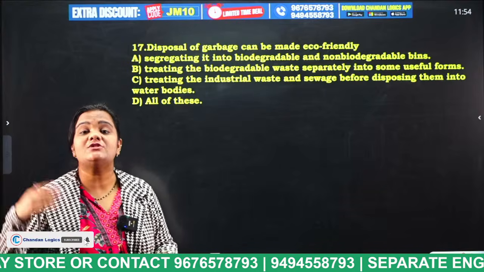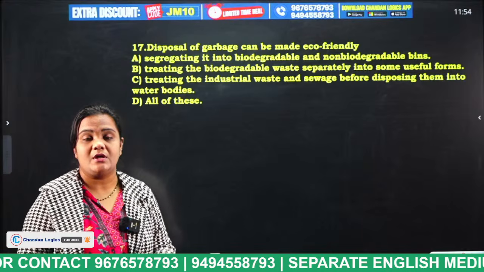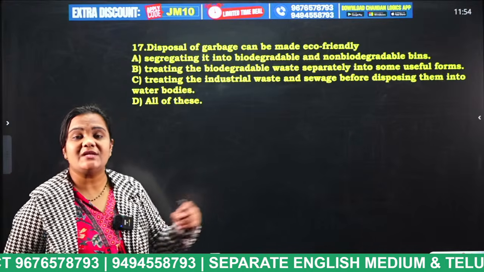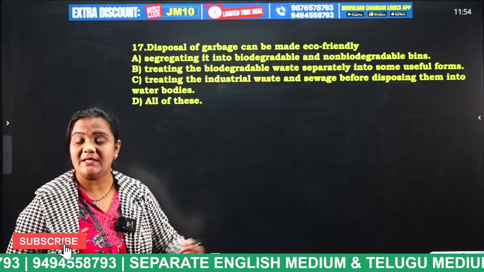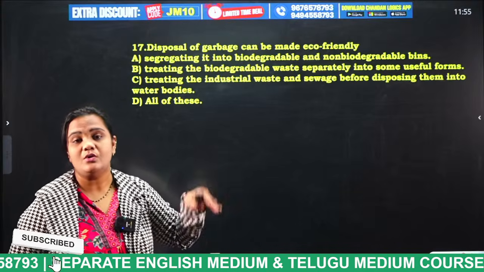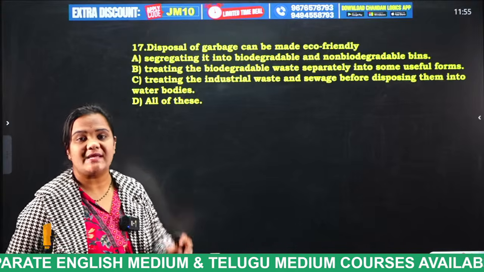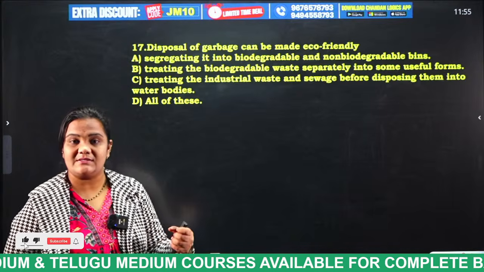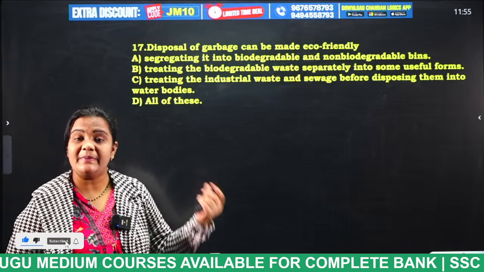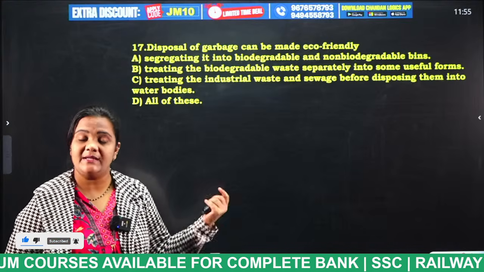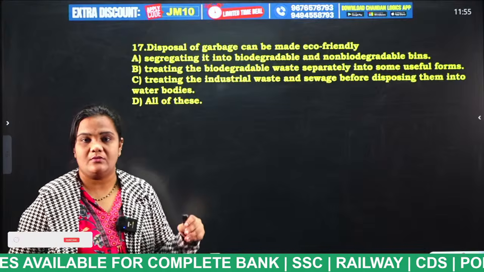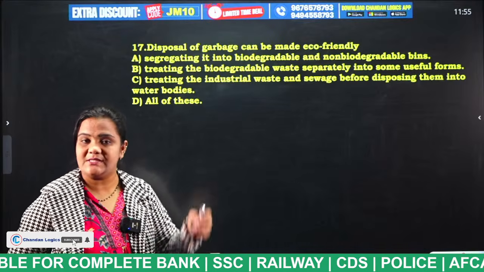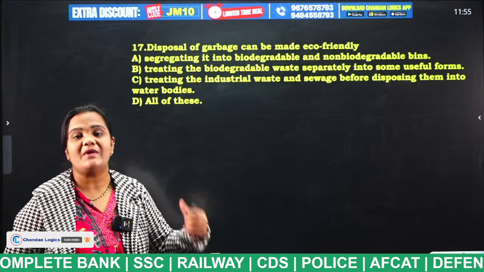Non-biodegradable means it takes a lot of time for decomposition. The second step is we can use the biodegradable wastes in a useful manner. And third, before dumping the garbage, we have to check whether there are any useful things, and after checking we dump it.